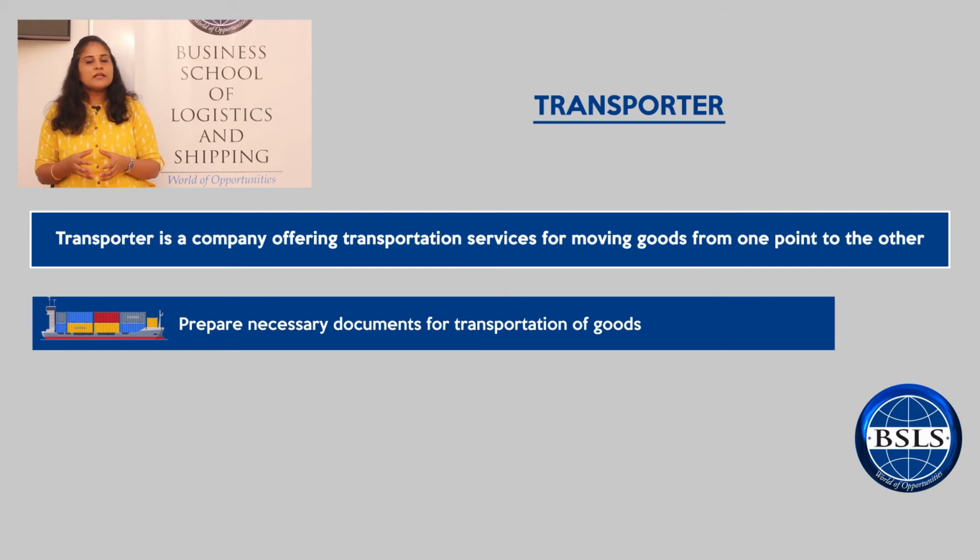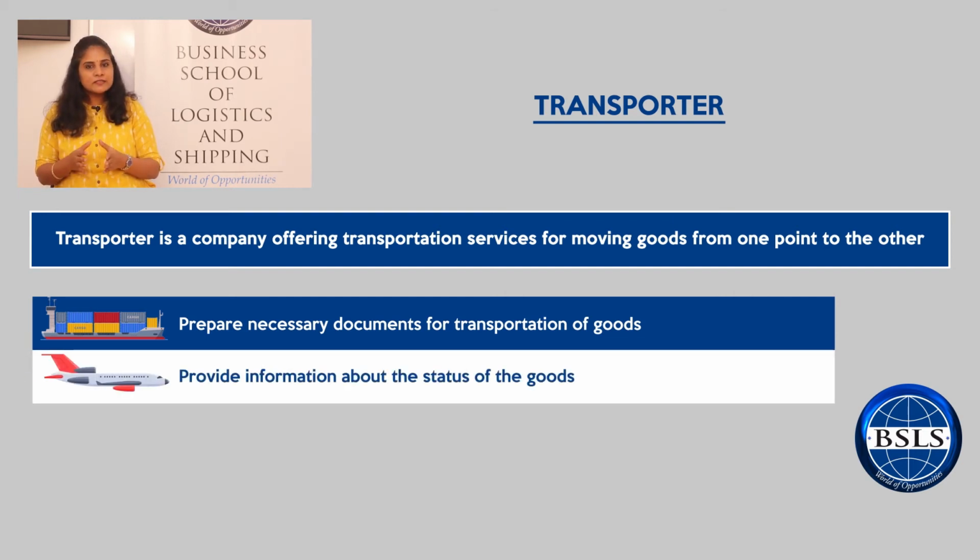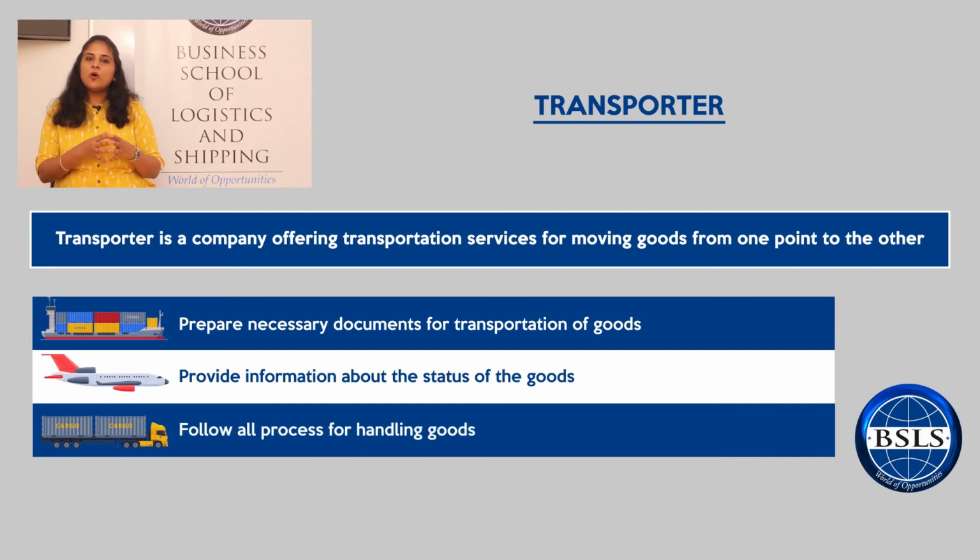The transporter is also responsible to provide information on the status of the cargo to the parties involved. Example, the buyer and the seller should be aware of the movement of the cargo from point A to point B, which is the responsibility of the transporter. And the last, the transporter is responsible to follow all the handling processes. Example, if he is handling a dangerous cargo, he should be aware of the handling procedures to take care of the dangerous cargo.